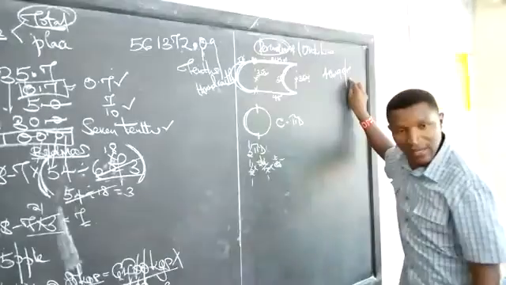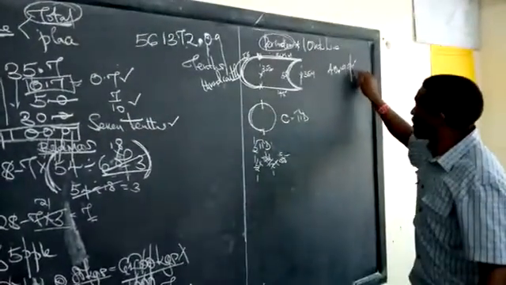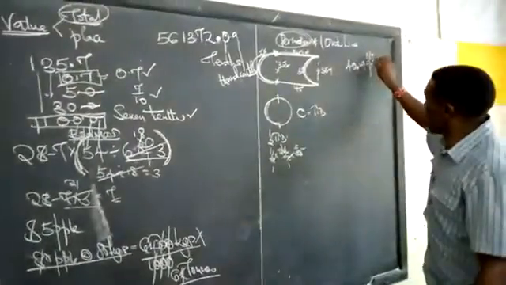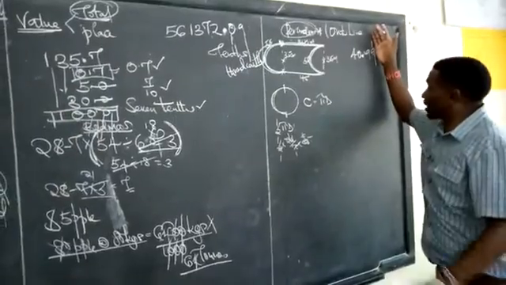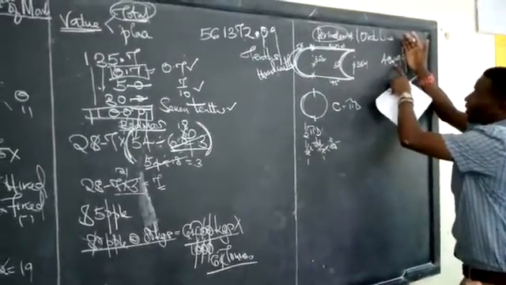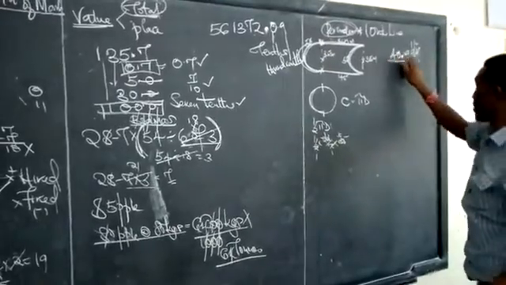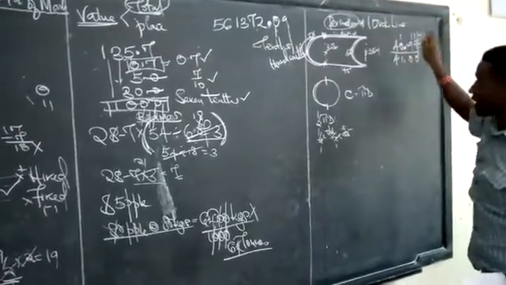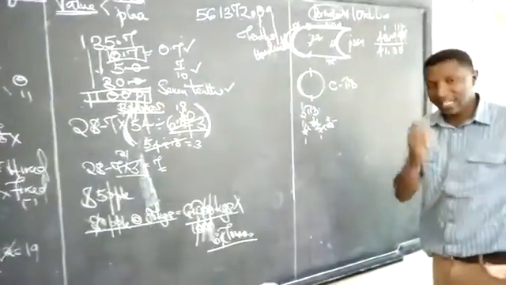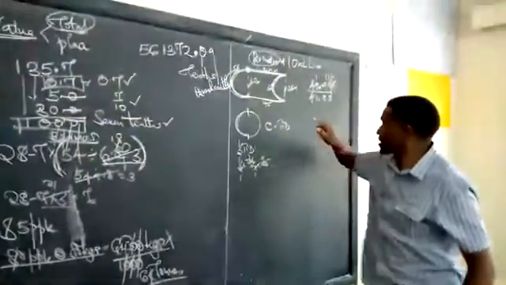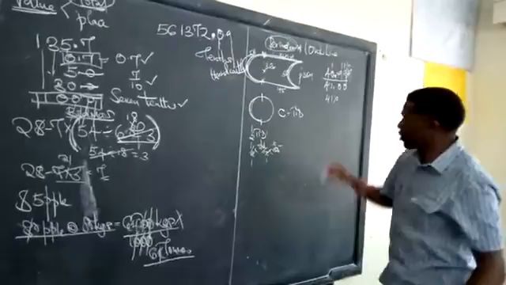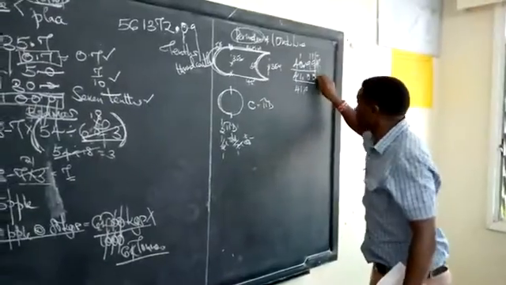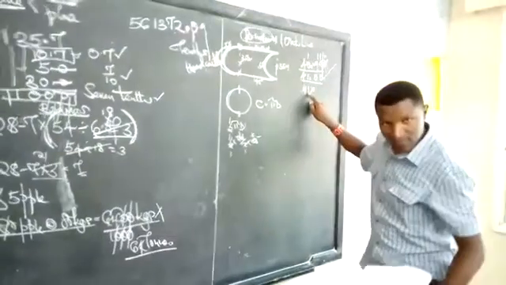Is 7 more than 5 or less than 5? If it is more than 5, we add 1 here and we forget the rest. If it was a number like 4, which is less than 5, you would have forgotten it and taken your answer to be 40.99. But now that it was more, you will add 1. This gives you 0, carry 1, again 0, carry 1, again, 1, 4. Get me right. When you have been told to round to the nearest hundredths, your answer should be to 2 decimal places. So it is not supposed to be 41. 41 is wrong. This one has no decimal place. We require 41.00. This is the correct answer. This is wrong. Is that okay?